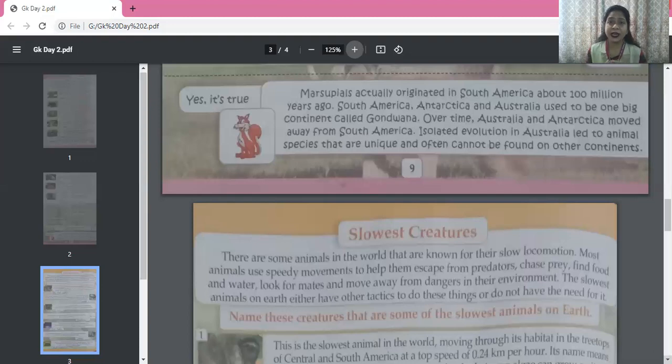Okay, running away may not be one of their tactics. They may be having other strategies to save themselves from dangers and to provide themselves with food. Okay, and sometimes they may not have the need of running or need of being speedy. So these are the slowest creatures. Let's read about them. Let's know about them.